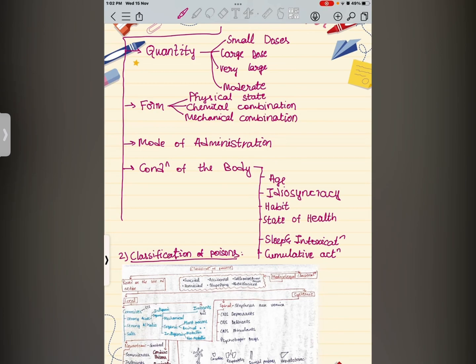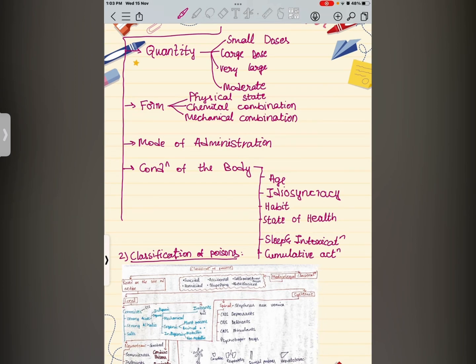Habit. The effect of certain poisons decreases with habituation, such as opium, alcohol, tobacco, etc. That means if a person daily takes alcohol, opium or tobacco, the effect of alcohol or opium on that person is very low. He will not have irritation at all. But a person who is not habituated to taking alcohol, opium, or tobacco will have symptoms such as headache and dizziness. Ataxia is commonly seen if a non-alcoholic person takes alcohol.